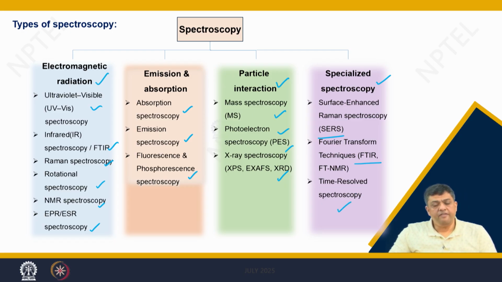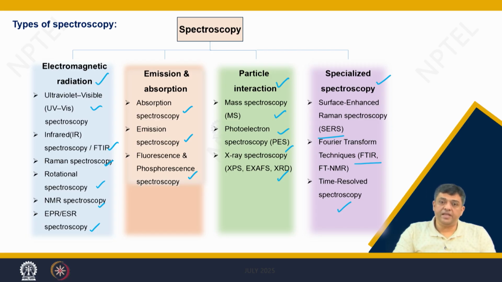So, by having various combinations or by taking one of the interactions in detail, you can have different types of experimental tools which are designed and then they are used to investigate the properties of the nanomaterials which you are synthesizing.